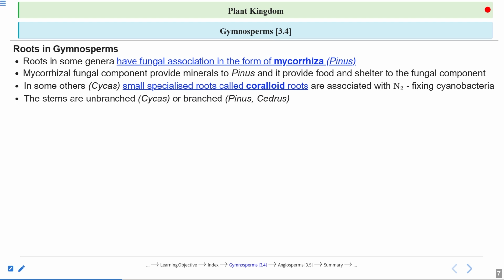So Cycas has two types of roots. One is a tap root that goes downward and absorbs the minerals and water. The other one, the coralloid root, is negatively geotropic. Negative geotropic means it moves upward. And in these coralloid roots, the cyanobacteria live. Cyanobacteria can fix the nitrogen and provide it to the roots. And in return, what do they get? Shelter and food. So again, here you see the mutual relationship.